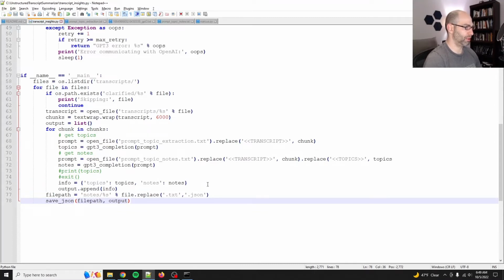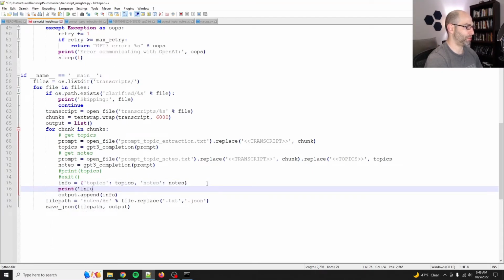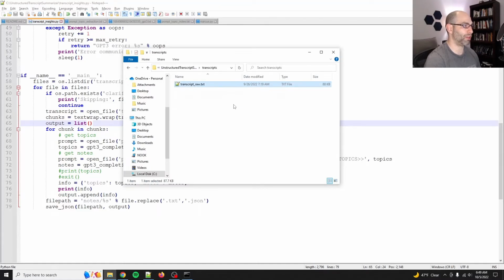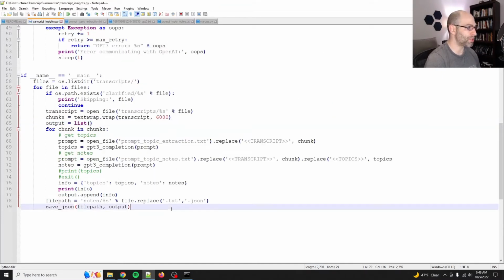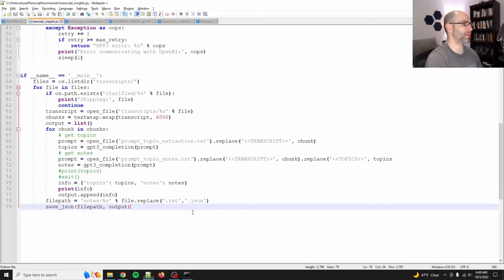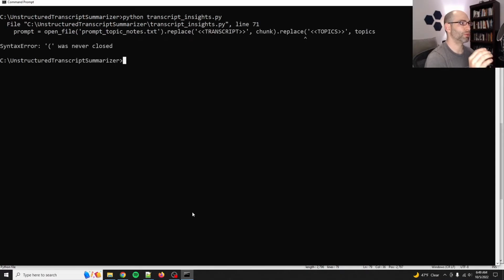Yes, great. So as we're going, we'll just print info. Oops, print info so that we can see. Yes, there we go. So it's going to read from the transcripts folder. So I've got my long one, the beast. Cool. And so then we'll do Python transcript insights. It says it was never closed.